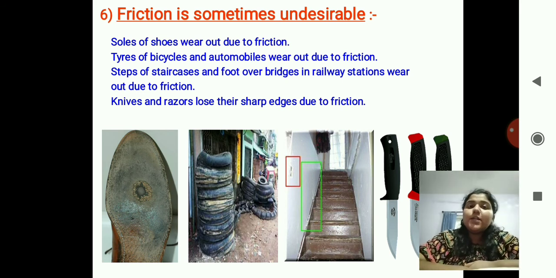We will continue our chapter friction. In the previous video, we saw what is friction, the types of friction, the uses of friction, and the misuses of friction. So how to overcome these undesirable changes caused due to friction?